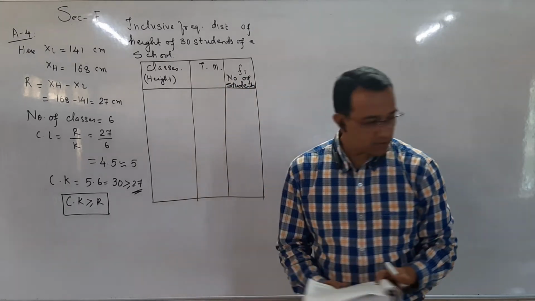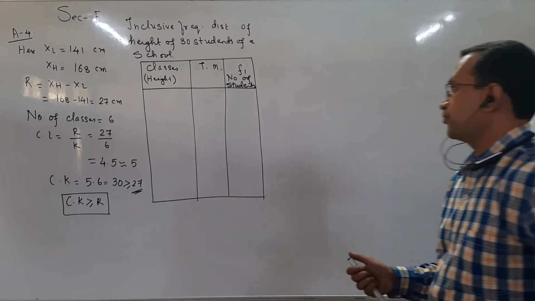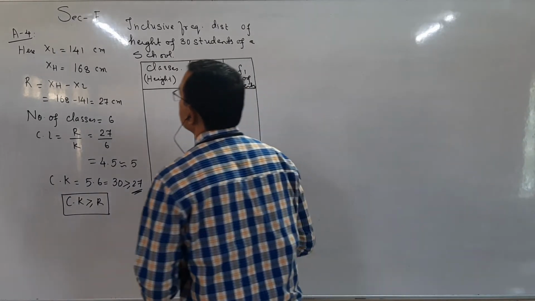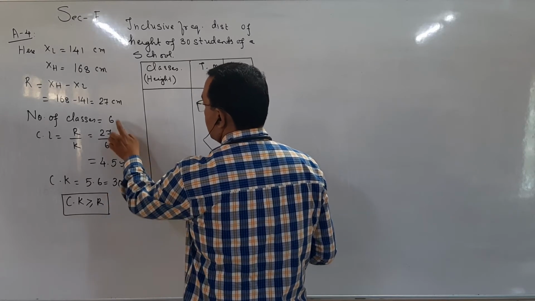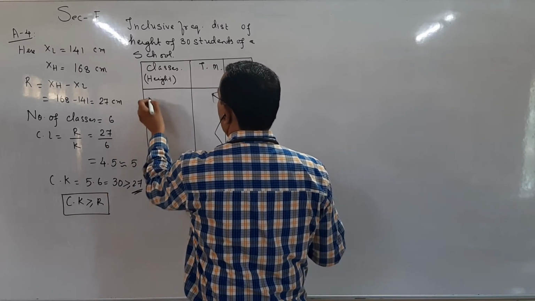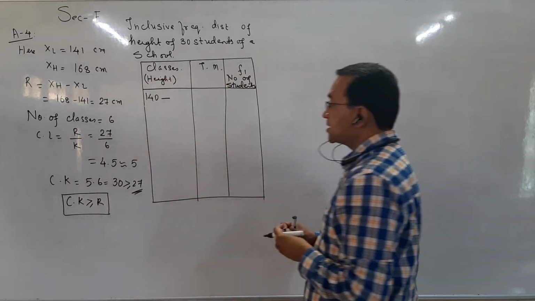Now, students, pay attention. We are going to prepare inclusive. Lowest observation is 141, and I have to prepare how many classes? 6. So I start from 140. And mind you, class length is 5.